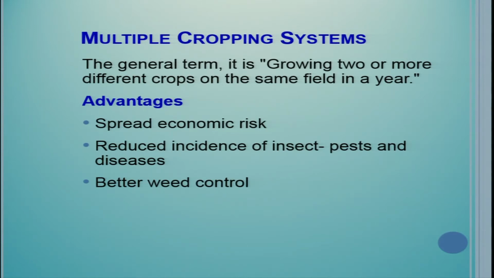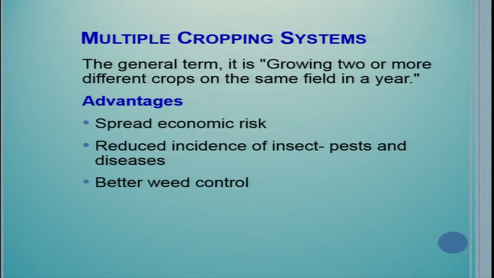So multiple cropping, of course, is better than the monoculture, and it has got some advantages, like spreading economic risk. So you have a variety of crops, 2 crops, 3 crops, intercropping system, mixed cropping system. So definitely if one crop is lost, the other can compensate for that. So compared to monoculture, the economic risk is spread on many crops. So less economic risk.